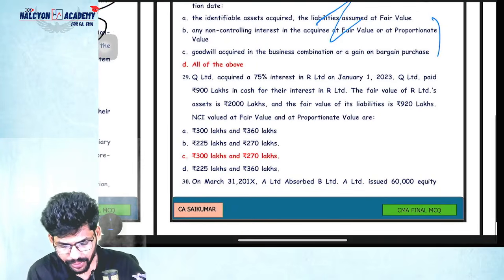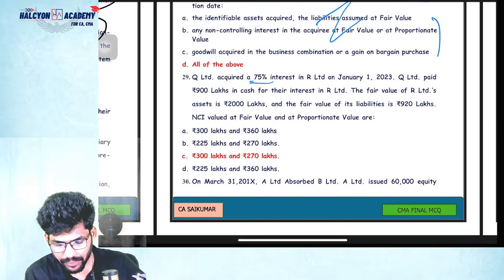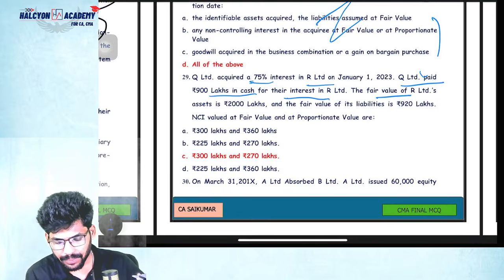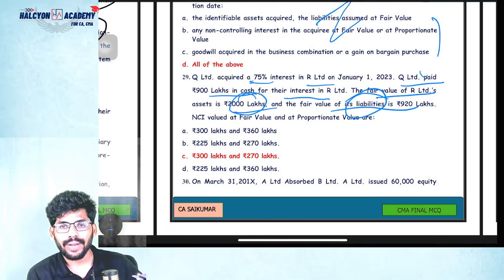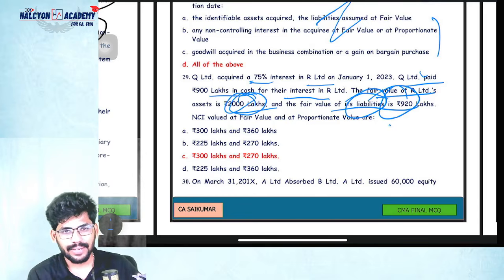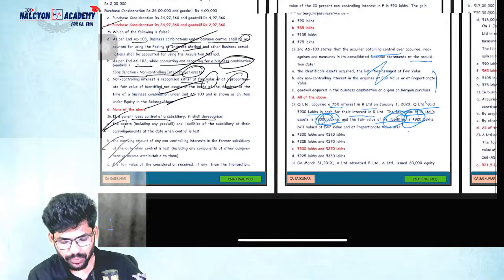Question number 29: 75% acquired in R Limited, they paid 900 in cash for their interest. Pay value is given, and assets and liabilities are separately given. So we need to find out net assets. How to find out net assets, guys? Assets minus liabilities, simple. 2000 minus 920, that's it. The balance should be the net assets value. So we can find it out easily.